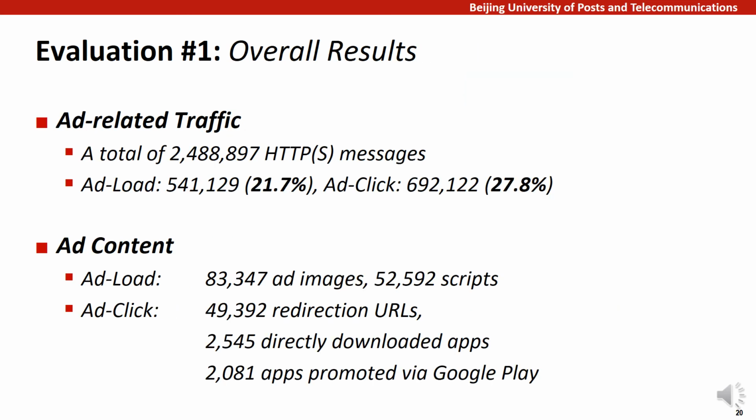In total, we collect over 2.4 million HTTP messages. Over 20% of them are ad load traffic. Over 27% are ad click traffic, from which we harvest 80,000 ad images, 50,000 scripts in ad loading content, and ad clicking content, including 50,000 redirection links, 2,500 directly downloaded APK files, and another 2,000 apps promoted through Google Play.